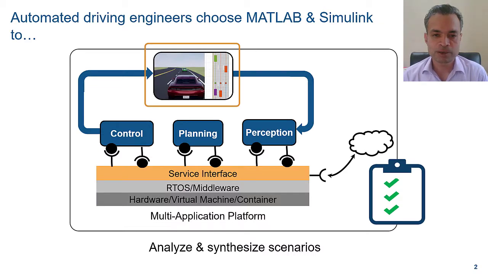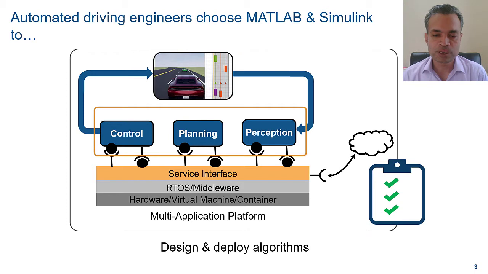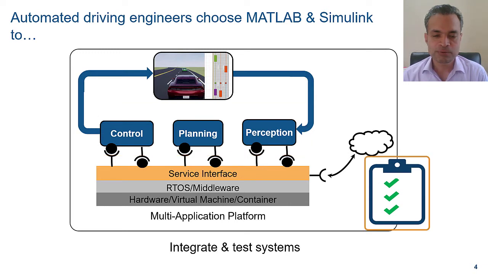MATLAB and Simulink accelerate the design of automated driving perception, planning, and control systems by enabling engineers to gain insight into real-world behavior by visualizing, replaying, and analyzing vehicle data. You can reduce vehicle testing by modeling and simulating scenarios that are difficult to repeat or are too dangerous to test in the real world. You can verify functionality of embedded software by integrating and testing code with the same simulated scenarios.